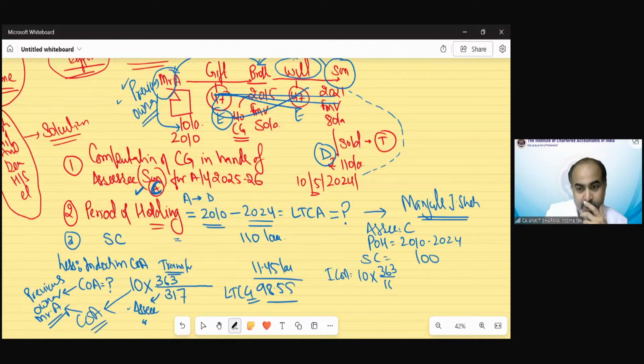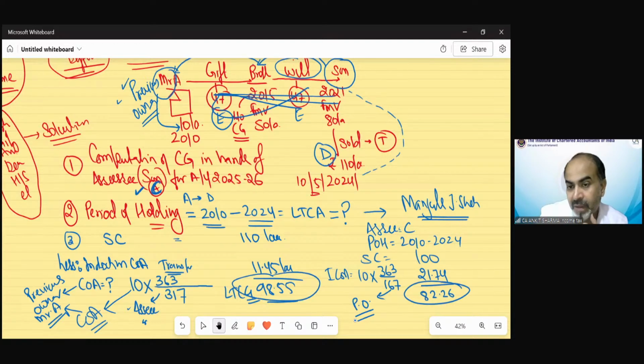So now the index would also be according to Mr. A, that is, the index is also from the previous owner. You are taking period of holding as per the previous owner, you are taking cost as per the previous owner, then you need to take the index also. And that would result in the gain being lower now, because my indexed cost of acquisition would be around 21.74 lakh. Due to this, my capital gain would now be 82.26. So now you can see there's a difference in the capital gain. So this is for the benefit of the assessee.